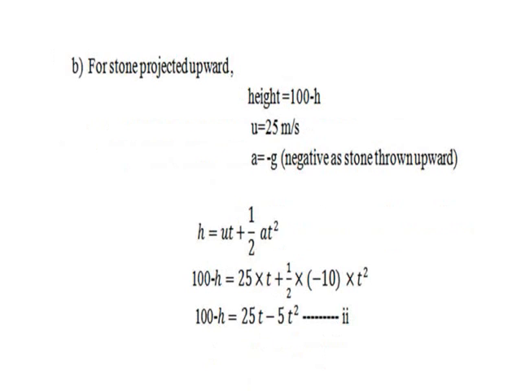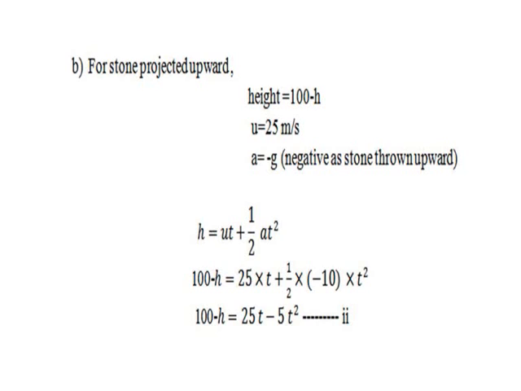Next we will calculate for the stone projected upward. For the stone projected upward, the height will be 100 minus h. The initial velocity, as already given in the question, is 25 meters per second, and the acceleration will be the acceleration due to gravity, but in this case it is negative as the stone is thrown vertically upward.